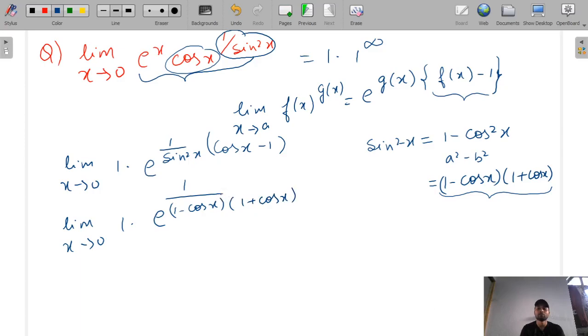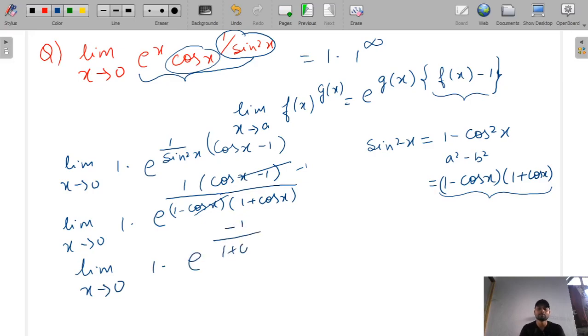Now in the numerator, what is there? In the numerator is cos x minus 1. Now when we will cancel these two terms, we will get here minus 1, because we will take minus 1 common, then only it will be 1 minus cos x, and 1 minus cos x will get cancelled. So we will get limit x tends to 0, 1 into e raised to the power minus 1 by 1 plus cos x.